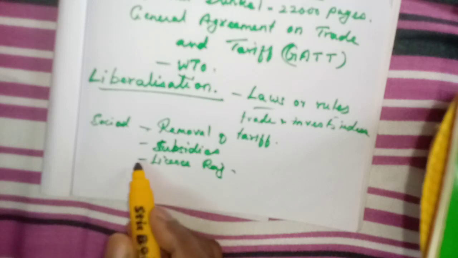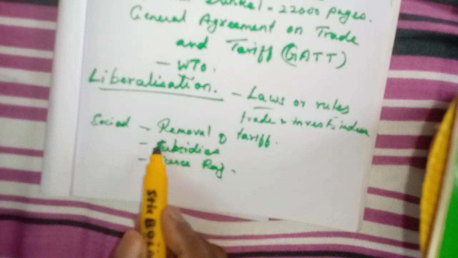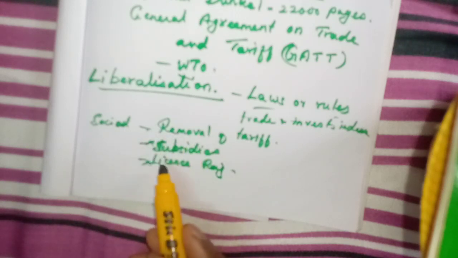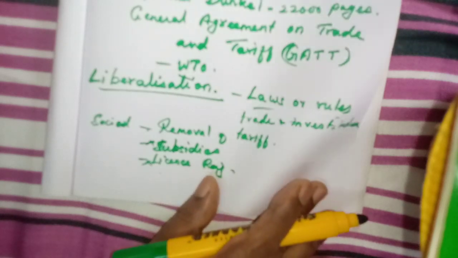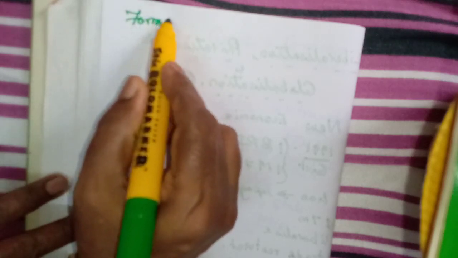But this also they have removed. All the subsidies, then the license, anybody can start without getting a license, but some exemptions will be there. So that was the meaning of liberalization. Now we will see the forms of liberalization, what all were liberalized.